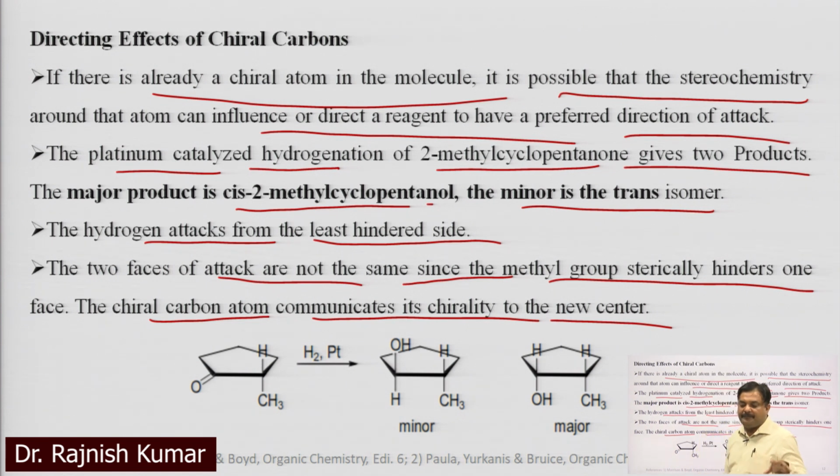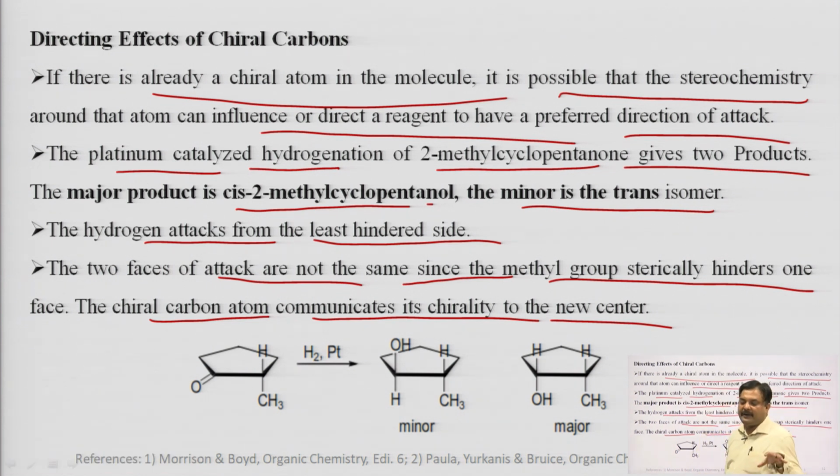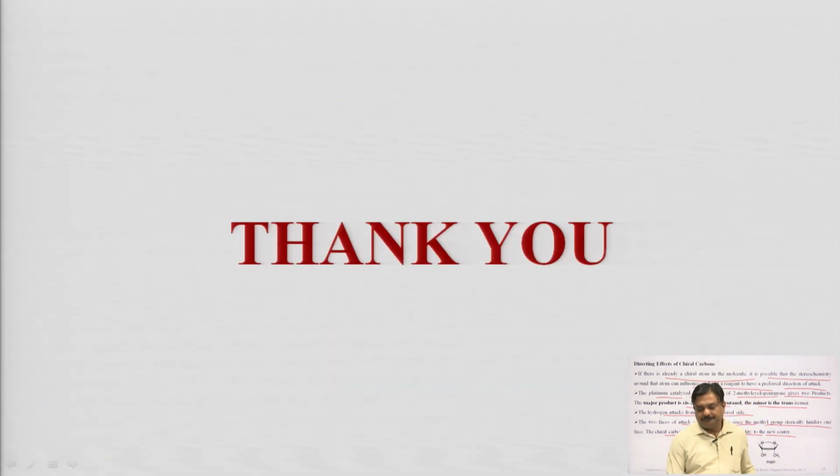Because of that, the stereochemistry of the chiral atom can influence the configuration of the product. So, this is all about the reactions of chiral carbon, and I hope you understood it very well.